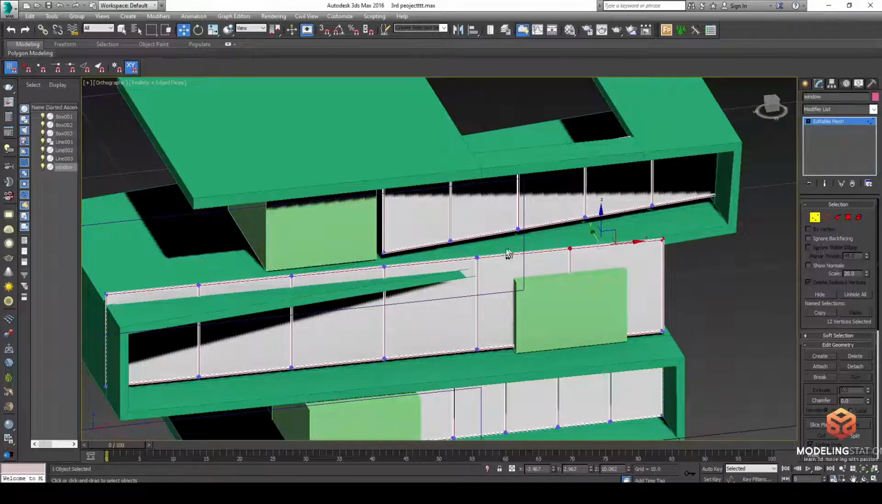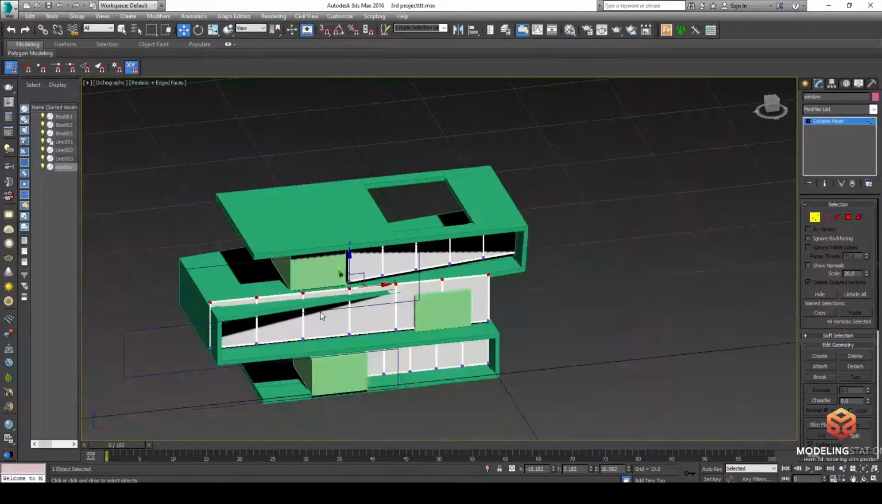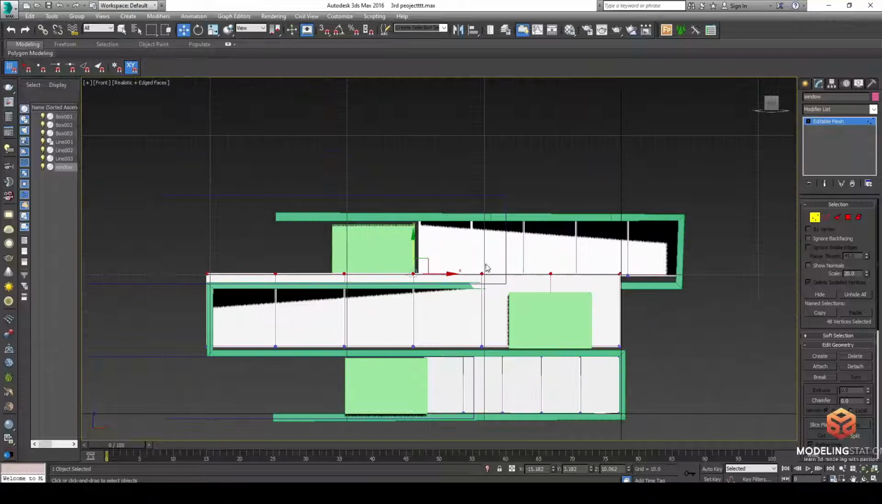Okay, now we go to the front view, Z, and then we reduce it. It's okay, we will reduce this one with it. So okay, just remove this one.